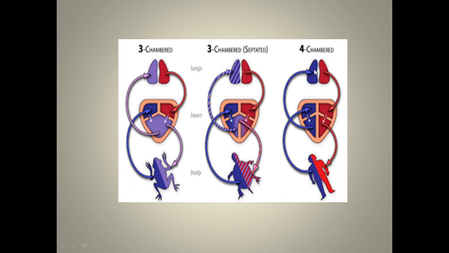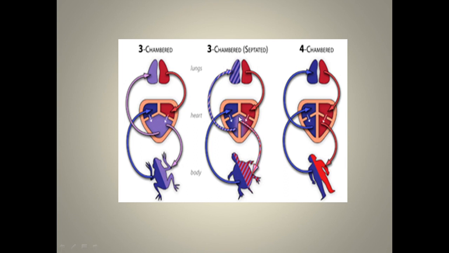In the case of human beings, we have four chambers. In these four chambers we have proper distinction between the oxygenated blood and the deoxygenated blood. The oxygenated blood flows through one side, the deoxygenated blood flows through another side. There is no mixing happening. Whereas in the other types of heart, as you can see here in this three-chambered separated heart, the oxygenated and deoxygenated blood get mixed in the third chamber, right?